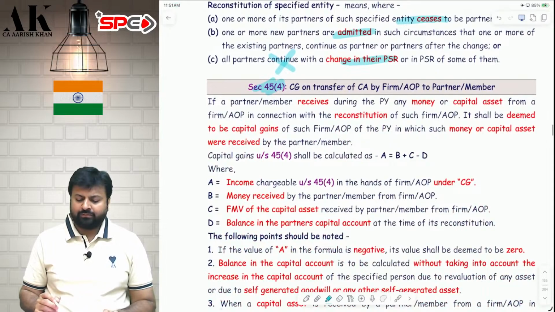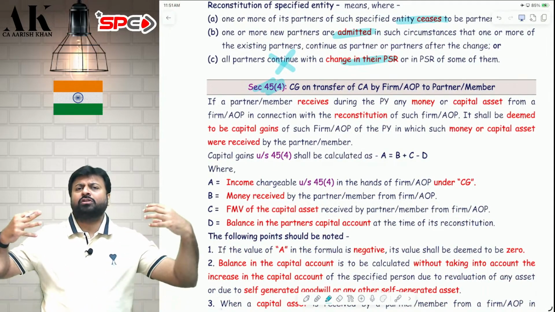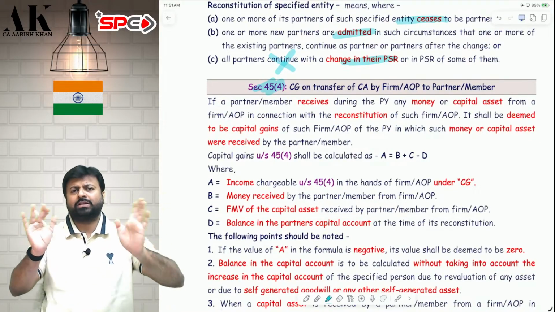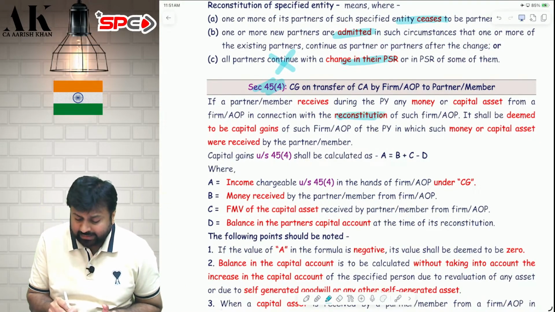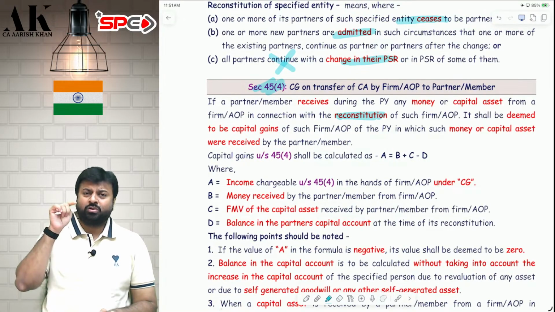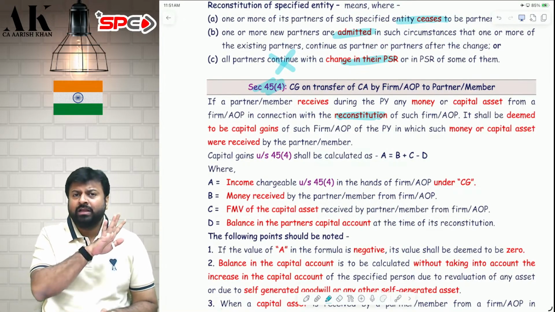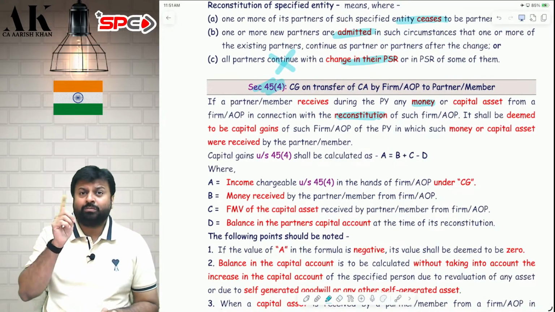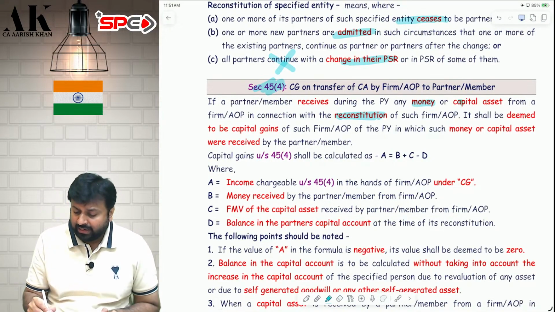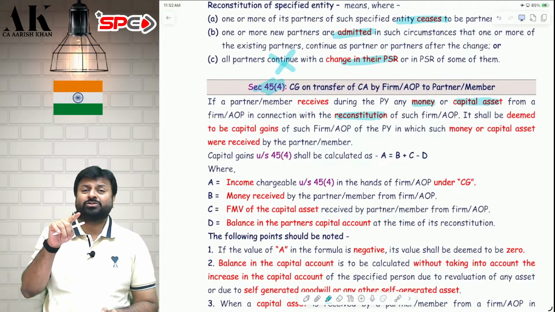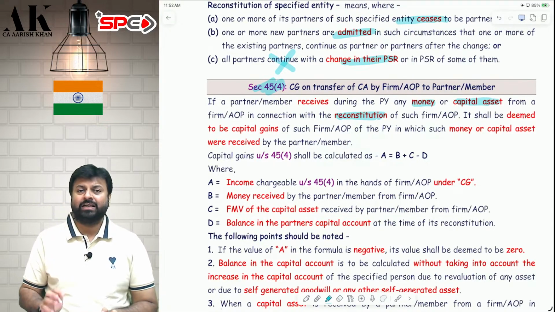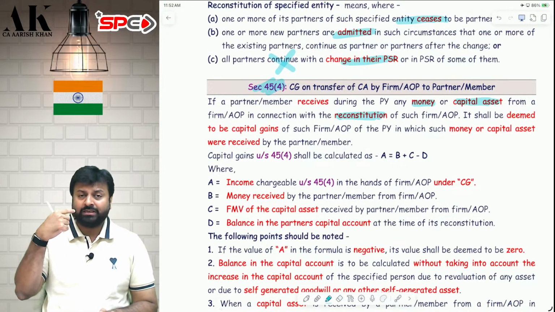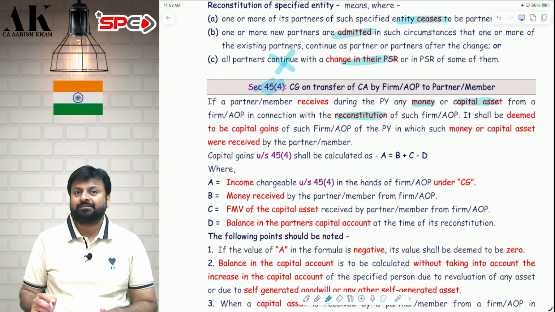Now coming to 45(4). In 45(4) also I am firm, you are partner. Again I am giving you something. Why? Because there is a reconstitution. In 45(4) there is only reconstitution, there is no dissolution. Secondly, in 45(4) I am giving you money. In 9B I was not giving you money. In 45(4) I am giving you capital asset also. In 9B I was also giving you capital asset. So what is common in both the sections? Capital asset. What is uncommon in both the sections? Here it is money, there it is SIT.